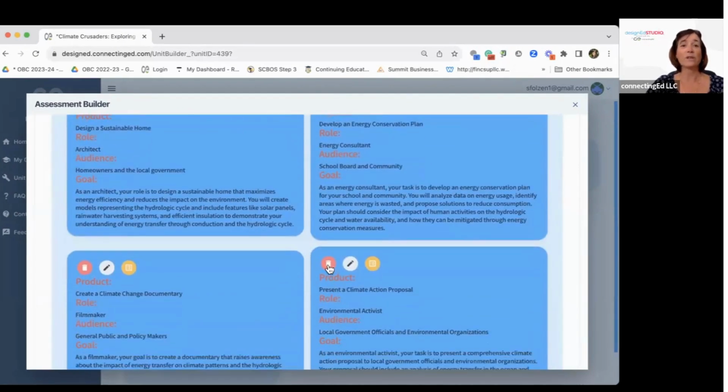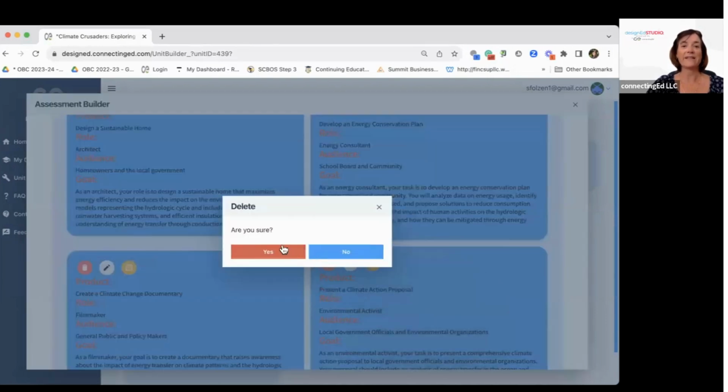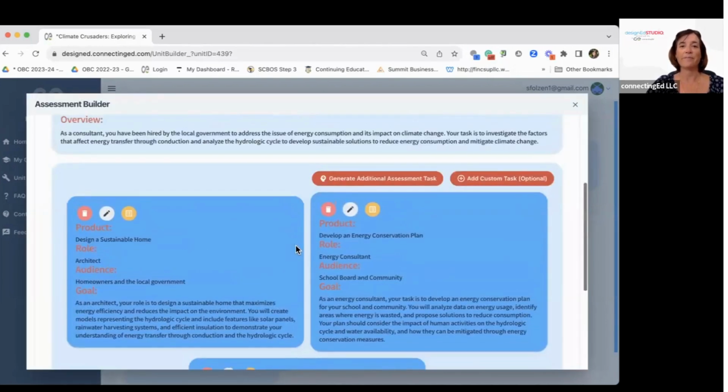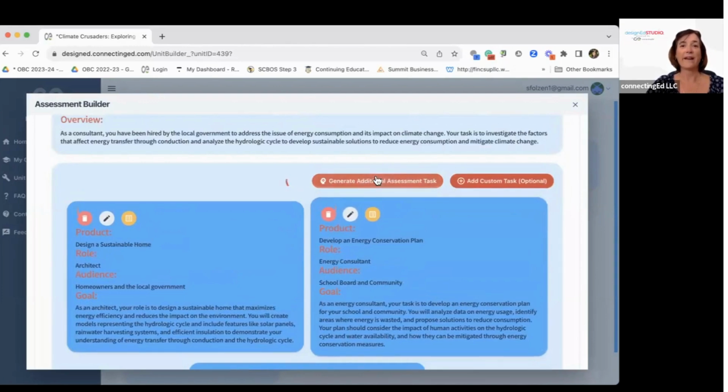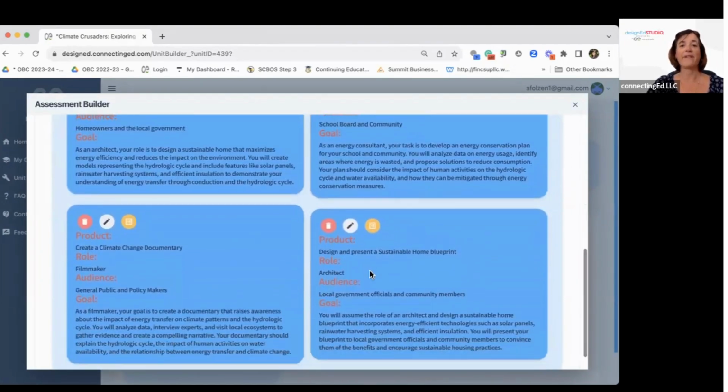Let's just say we don't like one of these tasks. We're going to delete the task. It'll ask us if we're sure. And then we can generate an additional assessment task. You can also add your own custom task if you would like to. And now we have a new one.